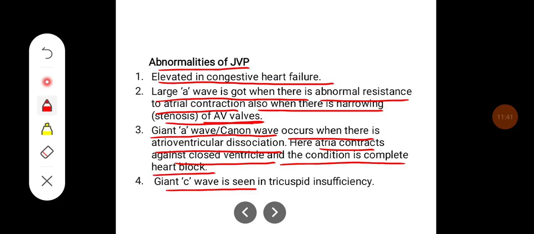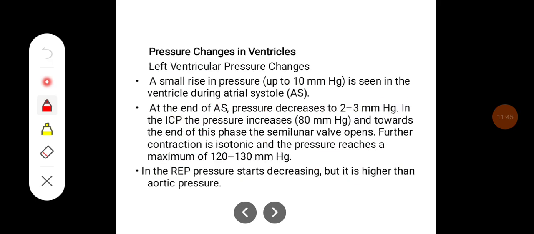The giant C wave is seen in tricuspid insufficiency. Coming to pressure changes in ventricle. Left ventricular pressure changes. A small rise in pressure up to 10 mm Hg is seen in the ventricle during atrial systole. At the end of atrial systole, pressure decreases 2 to 3 millimeters of Hg.